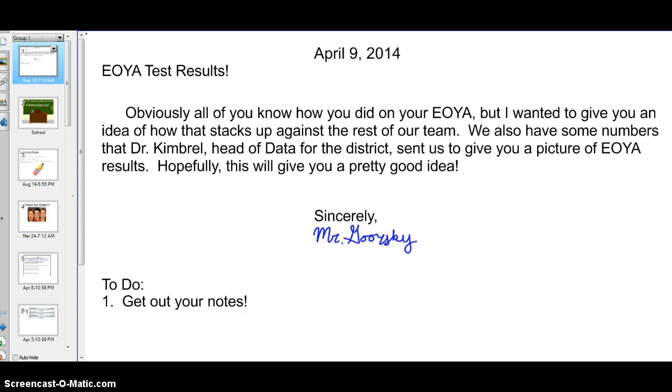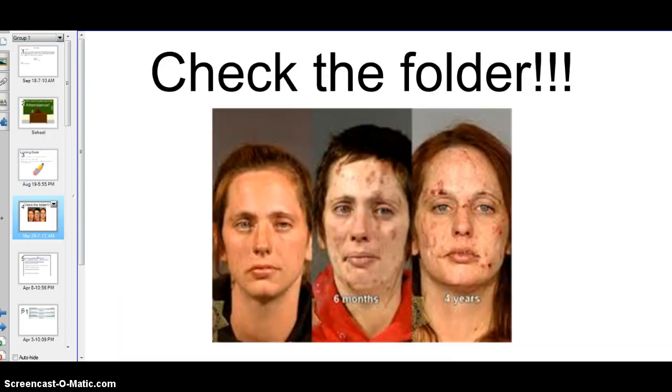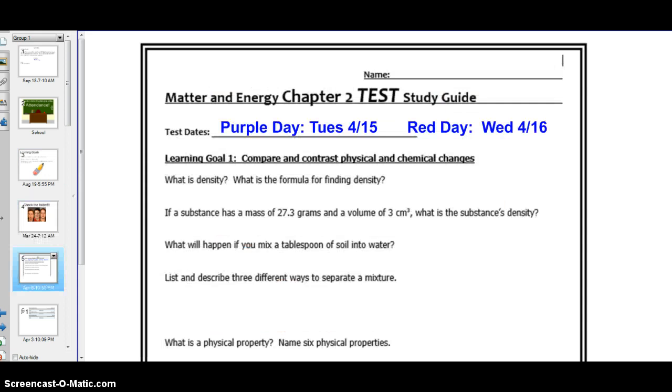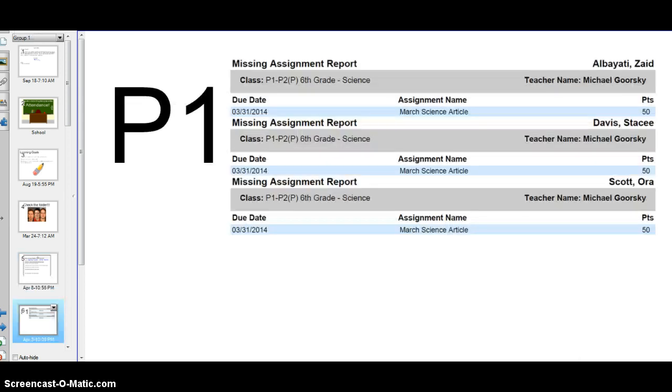We looked at some test results for EOIA. You can pause on a couple of these slides. We have a test coming up Tuesday, April 15th and Wednesday, April 16th. Make sure you get a study guide. I'll put one in the bucket outside my room in the bin with your name on it. You can come pick it up.